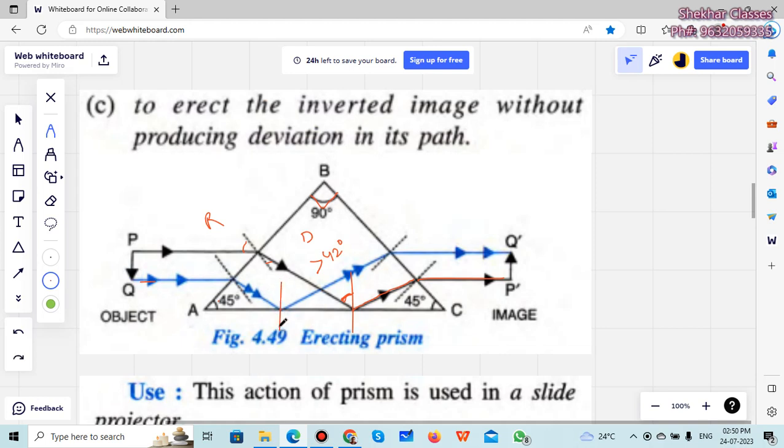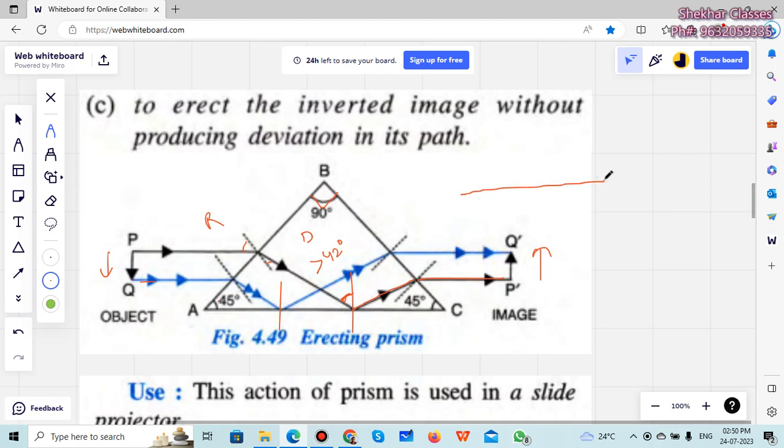Same way the other light will come here, and again in this part, this angle should also be more than 42 degrees. So it will go through total internal reflection, and from there again it will refract and become Q. So you see it was inverted, now it has become erect here, but there has not been any deviation.